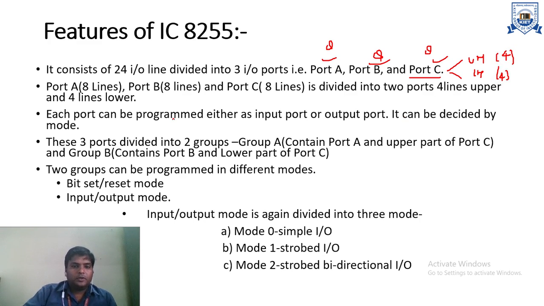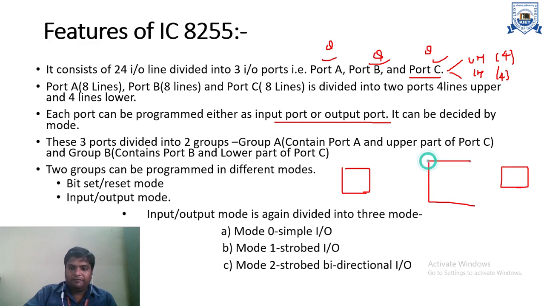Each port can be programmed as an input port or an output port. What does it mean? Suppose this is your microprocessor, this is your peripheral device, and here we have the 8255 interface. If the microprocessor sends information to the peripheral device, the 8255 will be considered an output port.